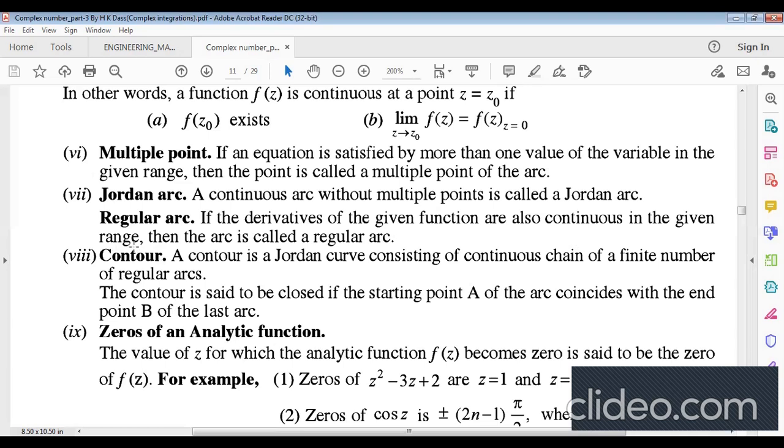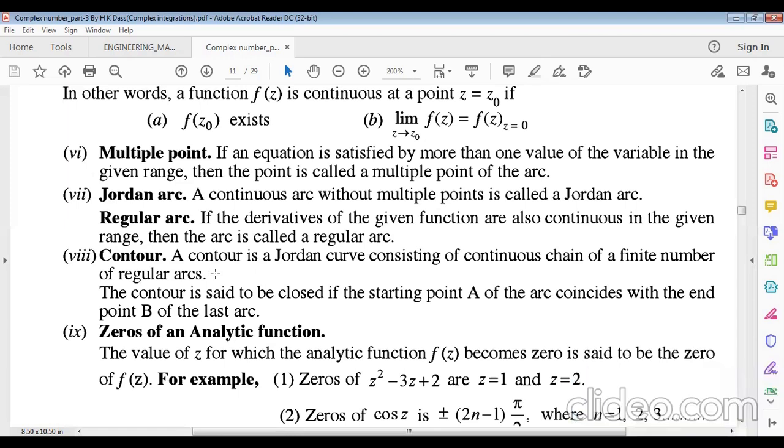Now what is a contour? A very important definition for you, because we have to solve contour integration. A contour is a Jordan curve consisting of a continuous chain of a finite number of regular arcs.